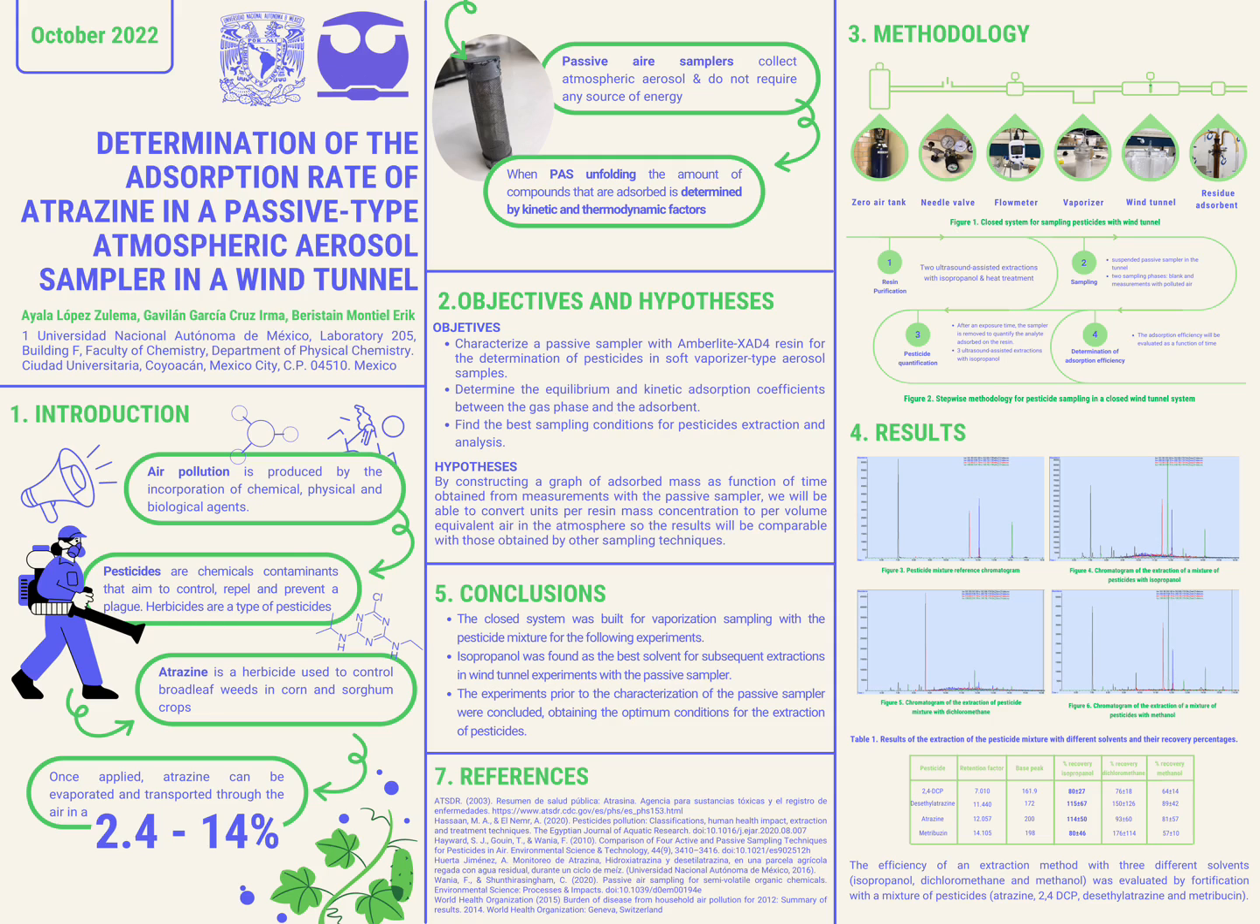Atrazine is a herbicide used to control broadleaf weeds in corn and sorghum crops and is one of the most used pesticides in Mexico, which is not regulated by the corresponding authorities. Once applied, atrazine can be evaporated and transported through the air at 4.5 to 14%, decreasing the air quality and posing a high risk to human health and the environment.